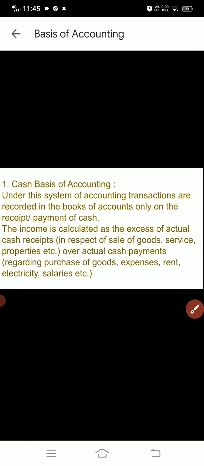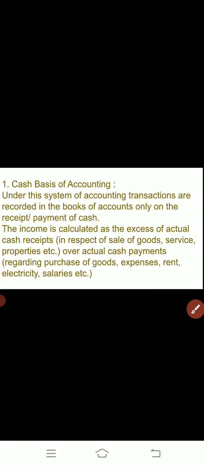So there are two bases of accounting. When we are calculating the profit or loss of the business for a particular year, there are two bases. On the basis of these bases, the accounts are prepared and the transactions are recorded. The bases are cash basis and the accrual basis. On the basis of these two bases, the recording of the business transactions is done in accountancy. Today we will discuss these two bases.